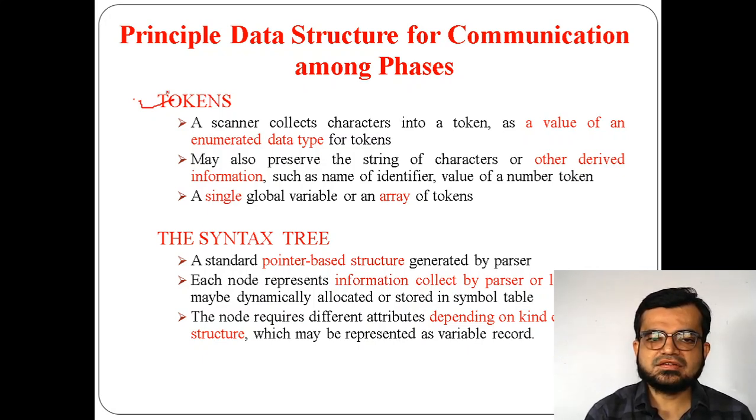That is why you may consider it an enumerated data type here, because it is not just specific; you can define the data type. Also it can have a group of similar values. For example, if there are similar tokens or a similar set of values, then they can form an array of tokens. It can also have a single global variable. So many things can be there in tokens. These tokens are the output from the scanner and the input for the next phase, that is the syntax analyzer.